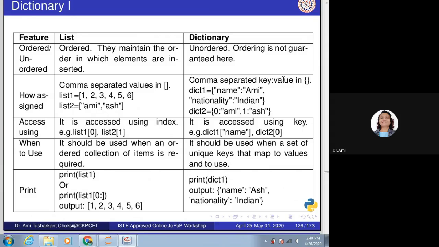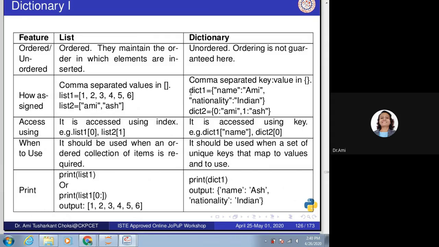But the difference is, for set, we only have comma separated values. Here, yes, we do have comma separated values, but we actually are having key and value pairs. They are separated with the comma.